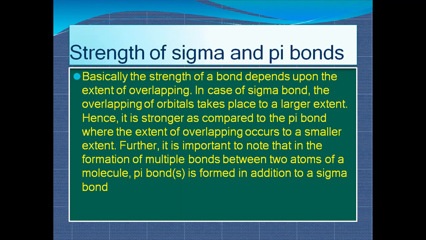Further, it is important to note that in formation of multiple bonds between two atoms of a molecule, pi bonds are formed in addition to a sigma bond. So sigma bond is the main bond of your compound. Pi bond is the additional bond which forms because of side-to-side overlapping of atomic orbitals. So if you want to compare the strength, the sigma bond is much stronger than the pi bond. All right.